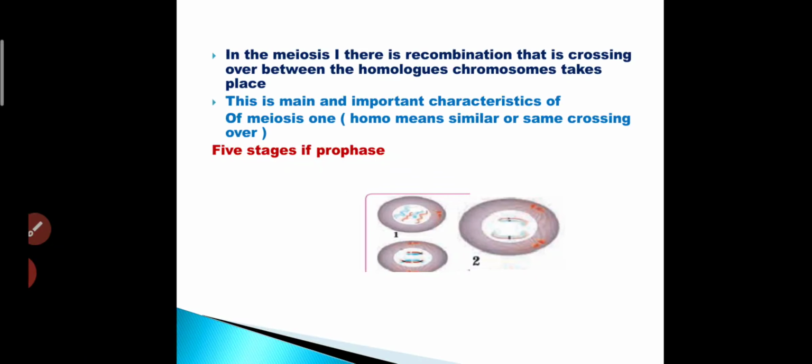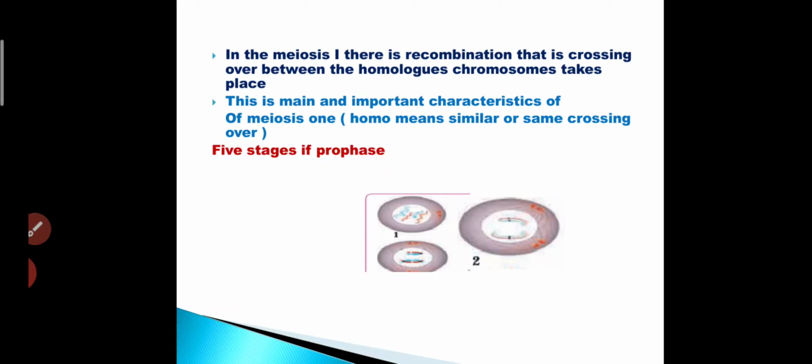First, in this meiosis 1 there is a recombination, that is crossing over between the homologous chromosomes takes place. Recombination means to combine again. Homologous, homo means similar or same, and crossing over takes place between them.